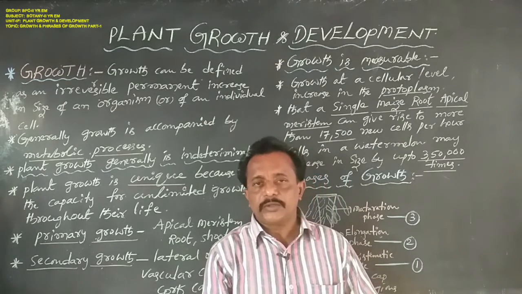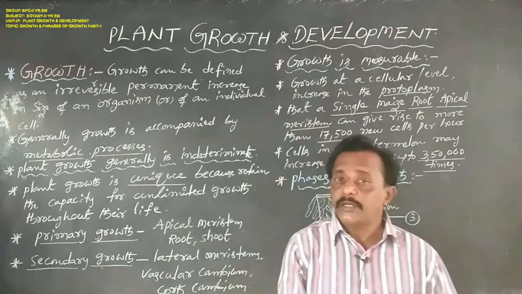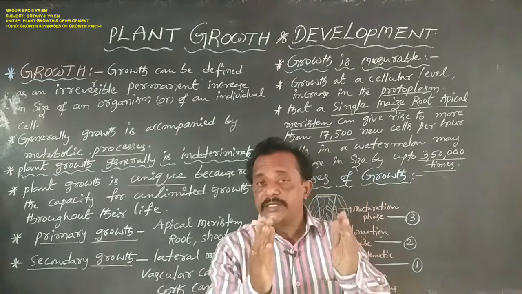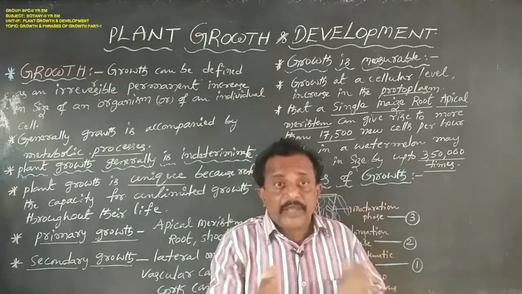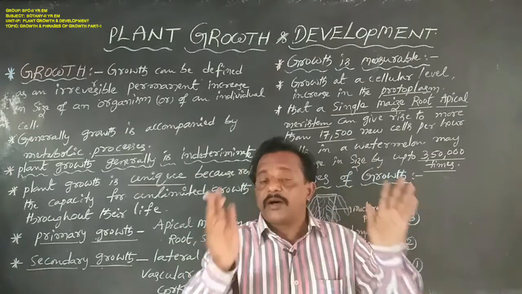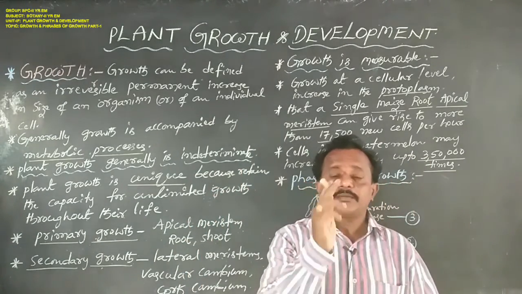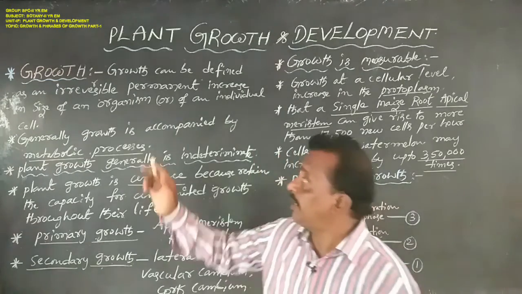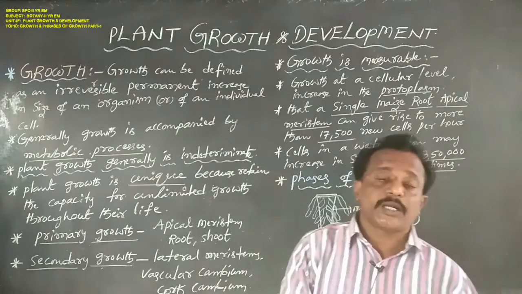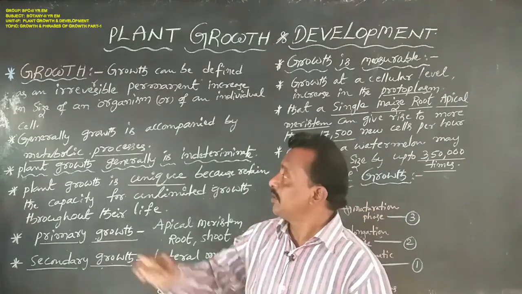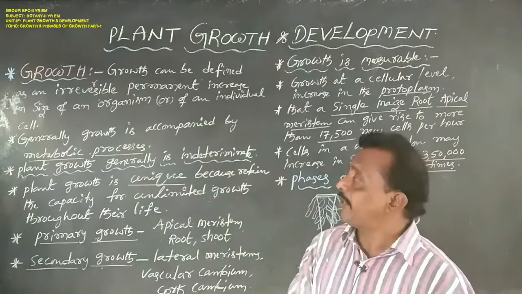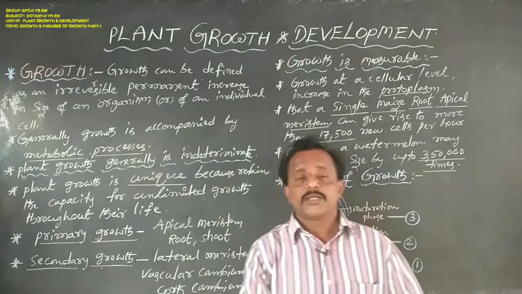The meaning of growth: growth can be defined as an irreversible permanent increase in size of an organism, or its part, or an individual cell. That is called growth.